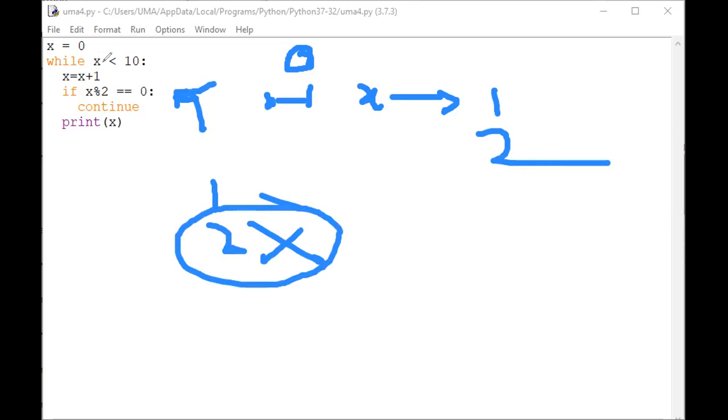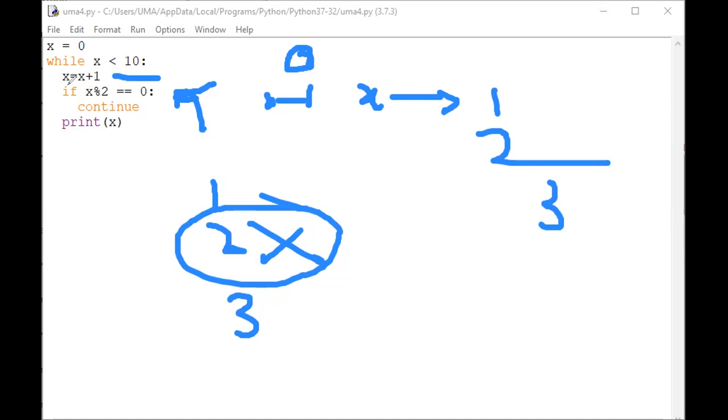See here the next important one, the x value. The x value in this case, 2, is less than 10. Here increasing the x value to 3, and then x percentage 2 gives a non-zero result, a false statement. That's why it prints the 3, and then the loop iterates again up to 10. If x is 10, less than 10 is a false statement, so come out from the loop. In this way, I think it is clear for you.